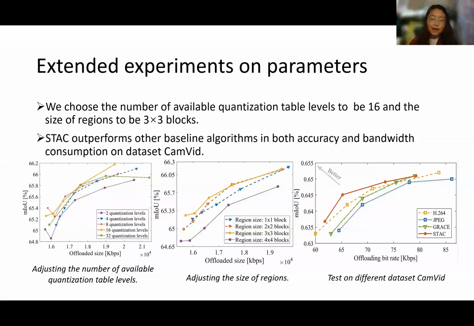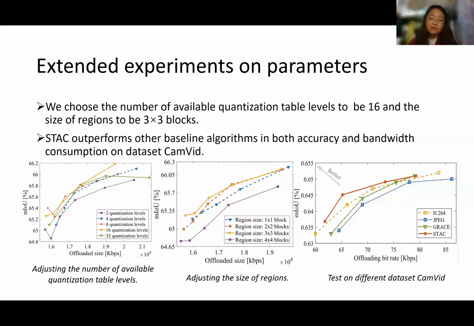We also conduct extended experiments on adjustable parameters to explore their impacts and find the optimal settings. Theoretically, the more quantization table levels available, the higher the accuracy, but the heavier the communication load of the compression strategy. Similarly, the smaller the size of regions divided, the higher the accuracy, but the larger the data size of the compression strategy.